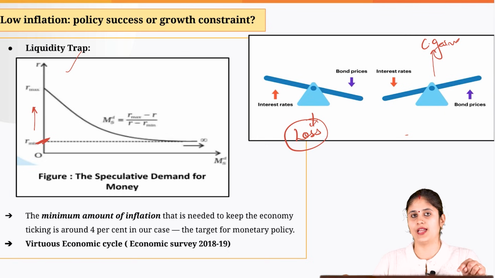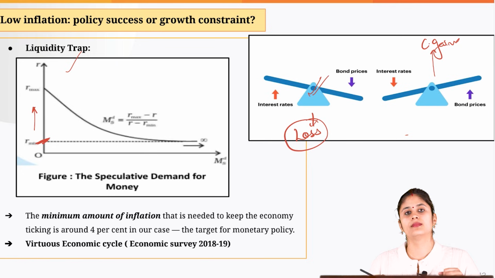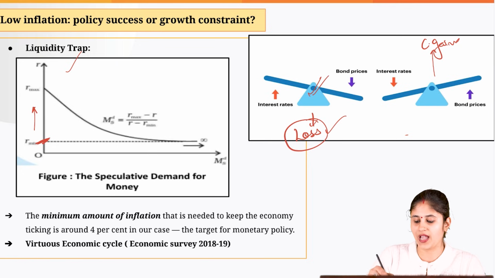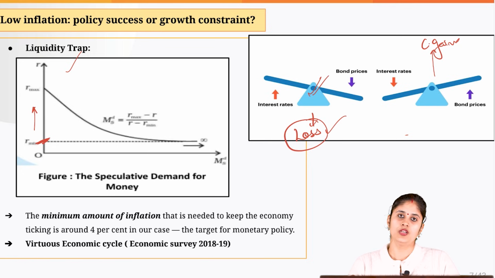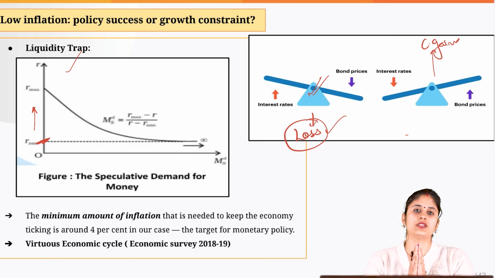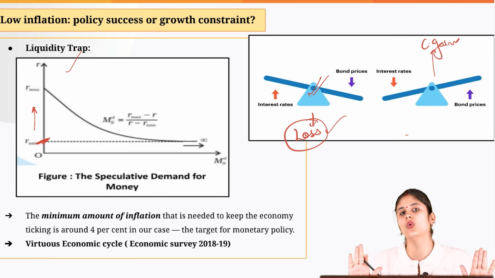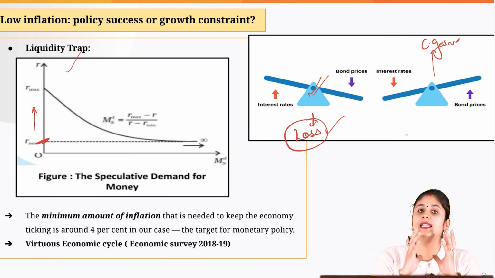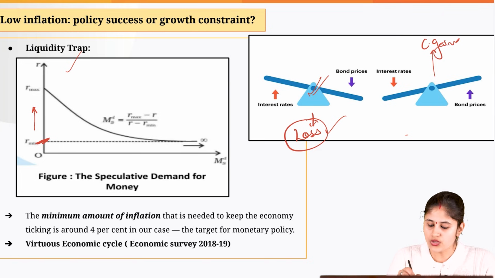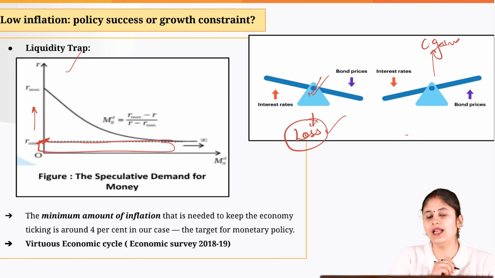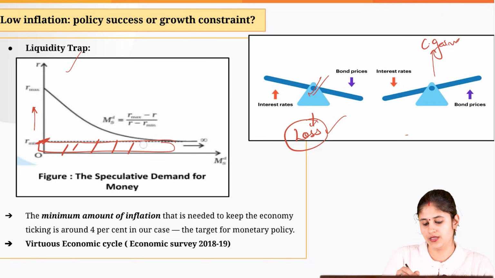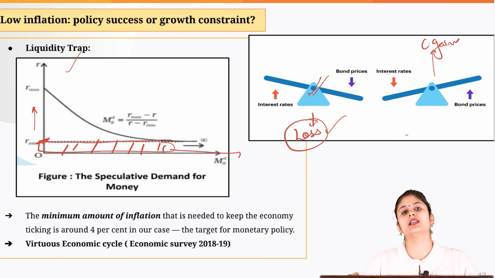And if in this scenario I hold a bond, ultimately what would happen? If the interest rate increases, I would have to undergo a capital loss. So to avoid this capital loss situation, people would not hold any bond, rather they would hold liquid cash.